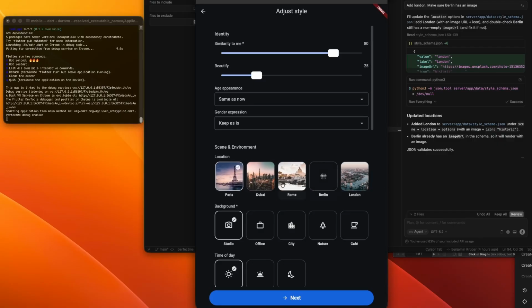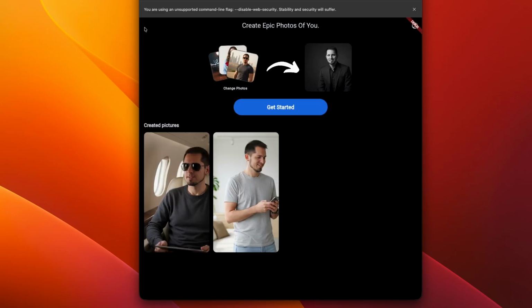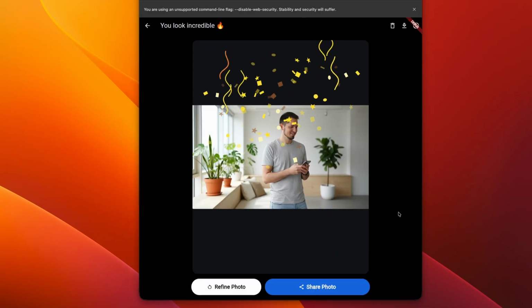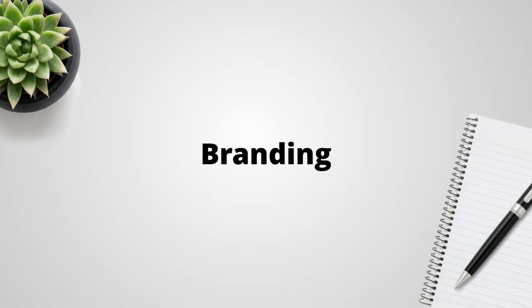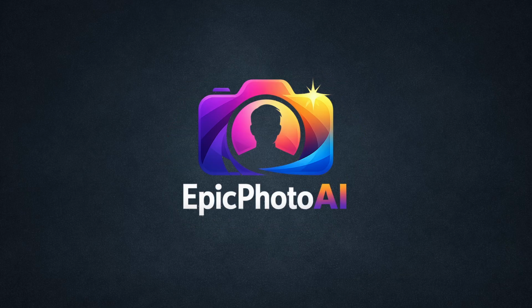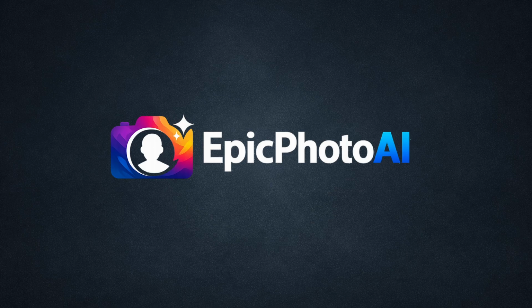When I created my first photos, I soon realized that sometimes I wanted to have some details changed, but there was no way in the app to do that. Adding a refine page and a gallery of created pictures made the app much more usable. And of course, existing photos can be shared or exported freely. To give the app a brand, I let ChatGPT create multiple logos. I was looking for something simple that can be used as an app icon in square format as well.